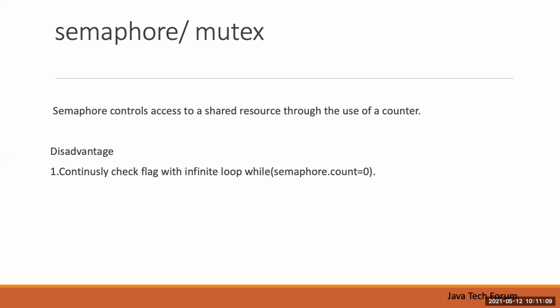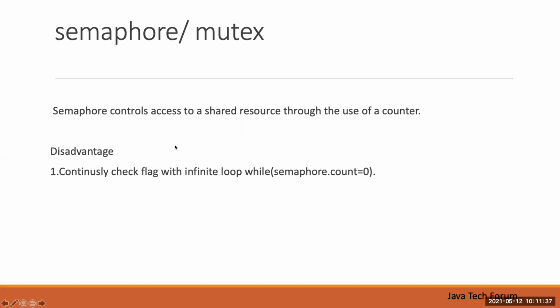Once you unlock the object, that is, unlock that lock, it will reduce the count. So a mutex means it's 0 or 1. It will allow only one access at a time, so it's binary. You can also call it a binary semaphore. Mutex is nothing but a binary semaphore. The value will be 0 or 1. 0 means you are able to access, 1 means it's being accessed by another thread. That is the logic they have used.